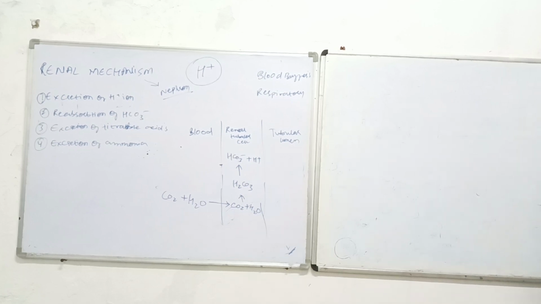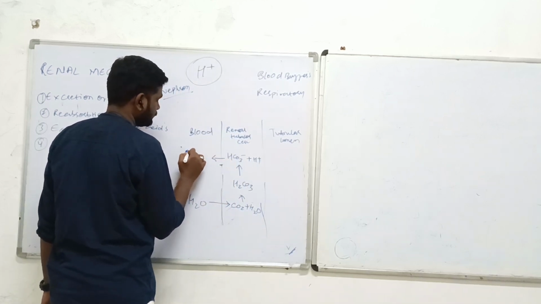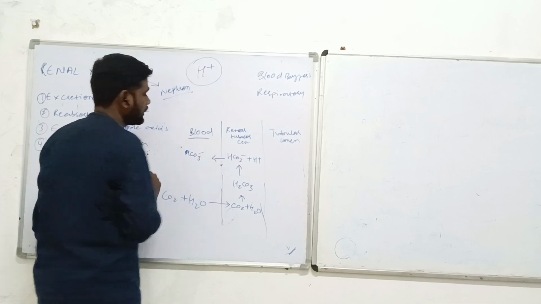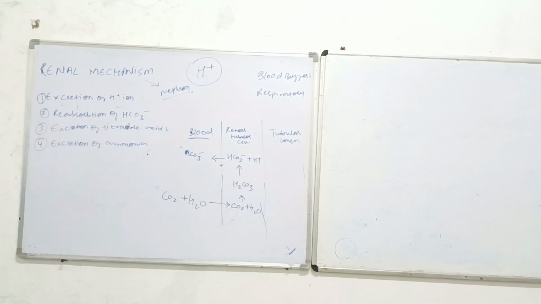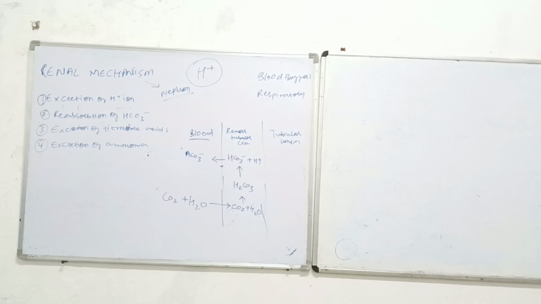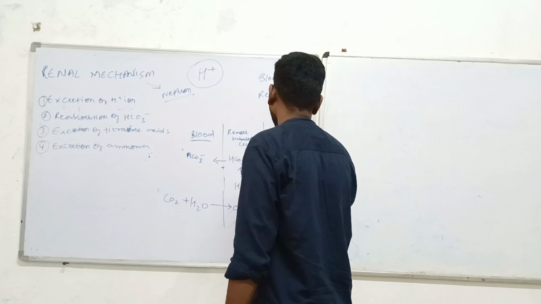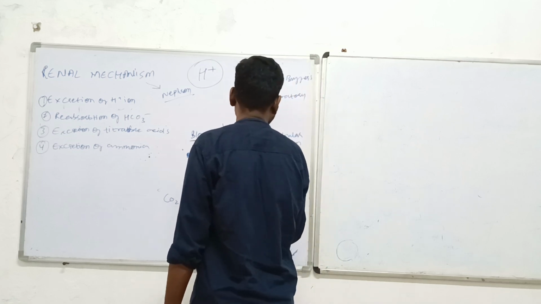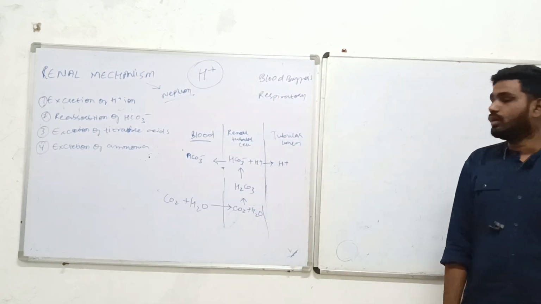Now this bicarbonate is going to be pushed back to the blood, because blood should be rich in bicarbonate. Whatever bicarbonate is formed from the carbonic acid reaction should be sent back to the blood. And these H+ ions, which act as the main component in the whole mechanism, are going to be kicked out into the tubular lumen.